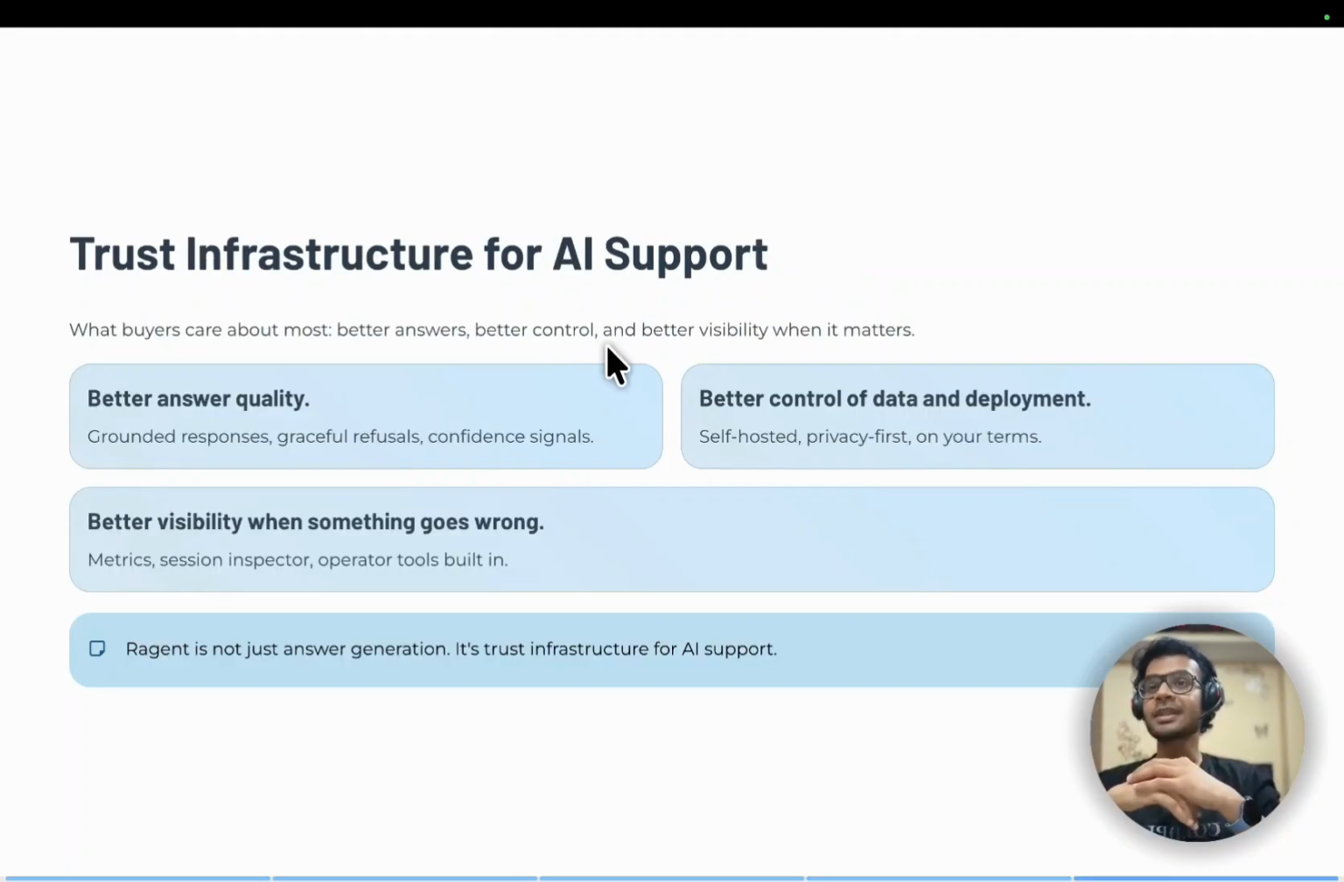So to summarize, this product gives you three things enterprises care about most: better answer quality, better control of data and deployment, and better visibility when something goes wrong. If your team wants AI support that is easier to trust, easier to operate, and easier to take into production, this is the right kind of architecture. The next step is simple. We can run a pilot against your own support content and show how it performs on your real questions.